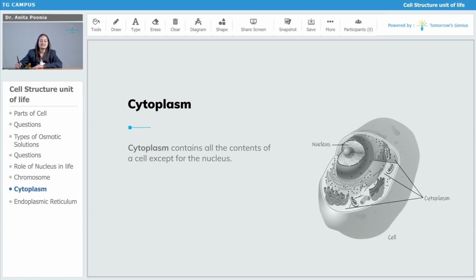So you see, this is a cell and you see the nucleus here, and you see all the cytoplasm here, and you see the different organelles like the endoplasmic reticulum, the Golgi apparatus, mitochondria, the ribosomes. Everything is suspended in the cytoplasm. Cytoplasm includes the cytosol, the organelles of the cell, vesicles, and the cytoskeleton.